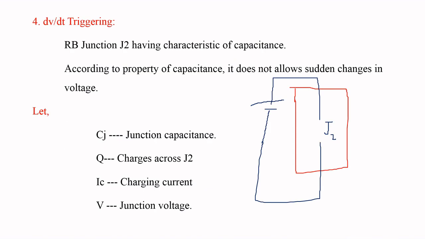Coming to the fourth one, that is dV by dt triggering. Whenever anode is positive and cathode is negative, junctions J1 and J3 are in forward bias, which act as a short circuit, and junction J2 is in reverse bias, which acts as an open circuit. This reverse biased junction J2 has the characteristic of capacitance, and we know the property of capacitance: capacitance does not allow sudden changes in voltage.